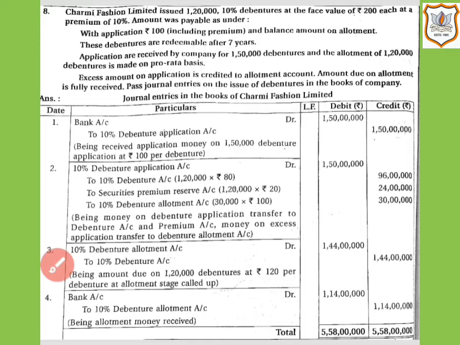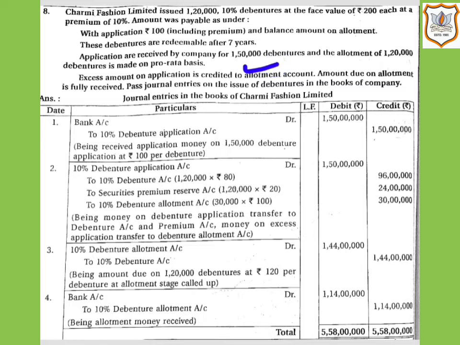Now 10% debenture allotment account will be credited as excess debenture application money is adjusted. Here it is given in the question that excess amount on application is credited to allotment account.